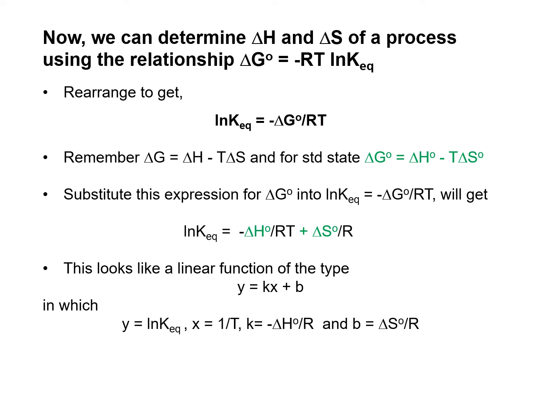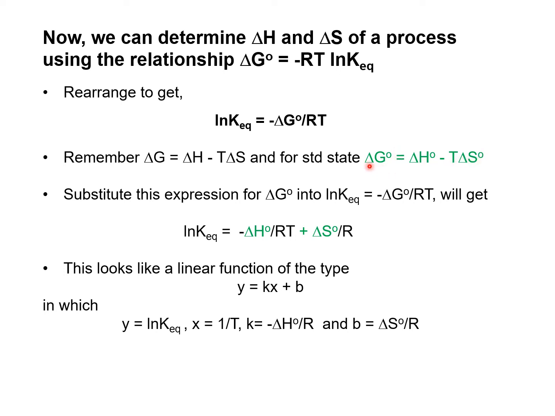But remember that delta G equals delta H minus T delta S, which gives you the Gibbs free energy. At the standard state, delta G becomes delta G naught, and everything is at the standard state. So delta G naught equals delta H naught minus T delta S naught.